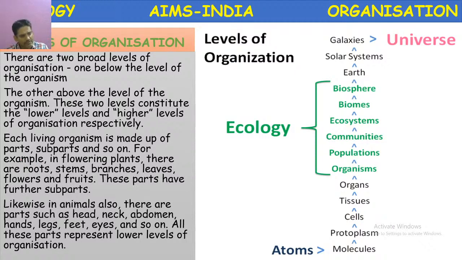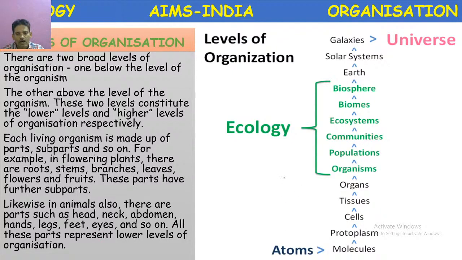So let us see in the animals also how the organization is. Likewise, in animals also, there are parts such as head, neck, abdomen, hands, legs, feet, eyes. All these parts represent the lower level of organization, and finally they combine to form the higher level organism.